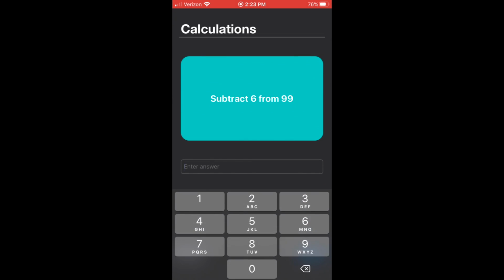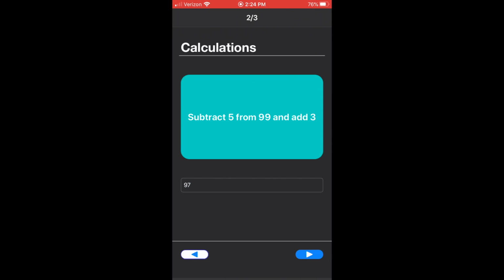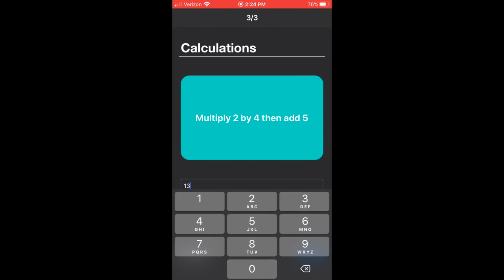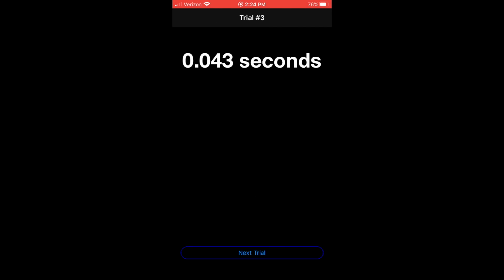Next up is mental calculations. The user must enter in their answers. This section tests reaction time. The user is given 1 practice trial in order to understand how the system works. A red dot will randomly appear in 1 to 3 seconds, and the user must tap the red button as fast as they can in order to assess their reaction time.